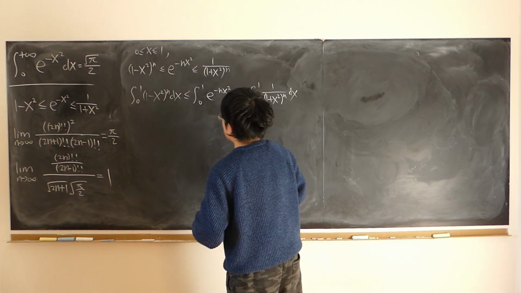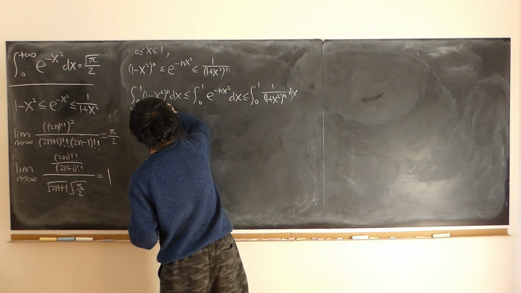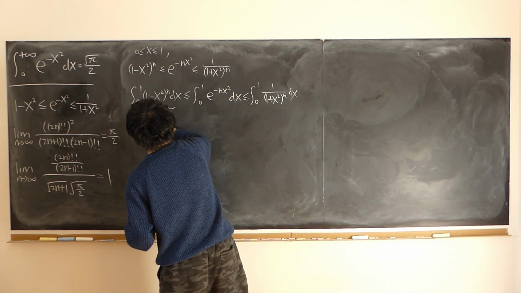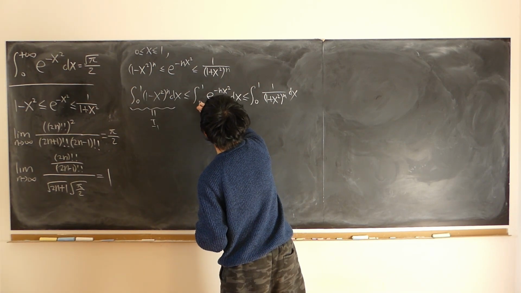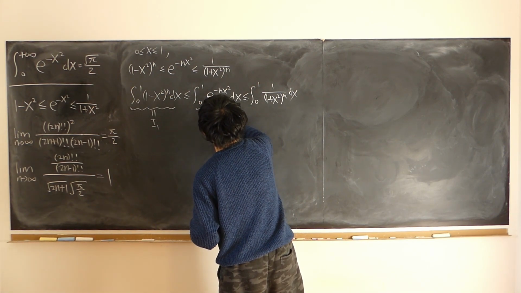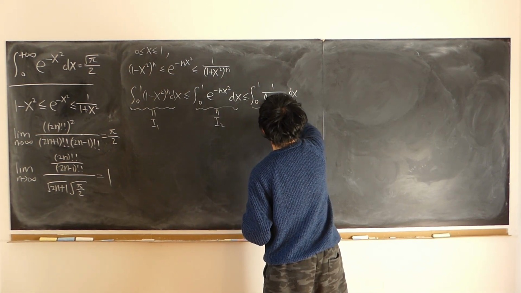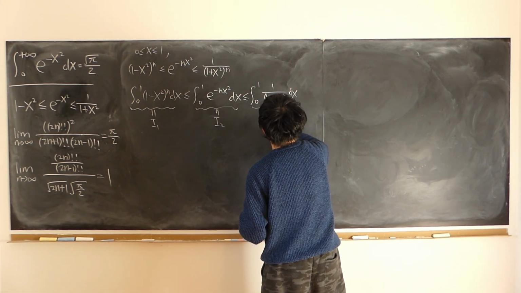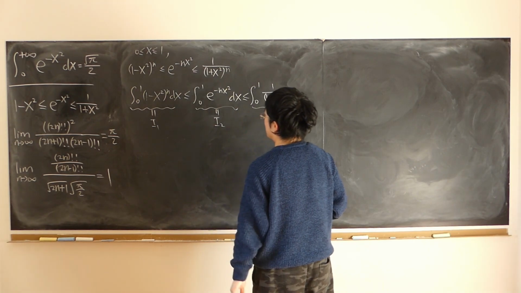Right. So this integral is denoted as I1, this integral is denoted as I2, this integral is denoted I3. Now for I1,